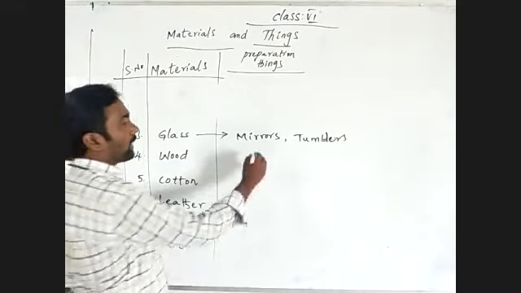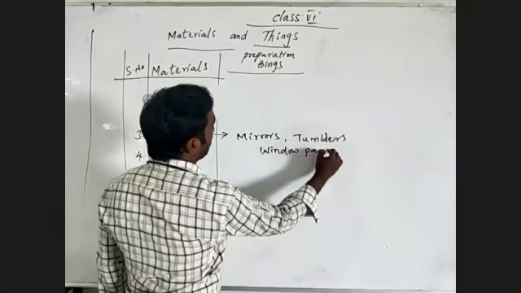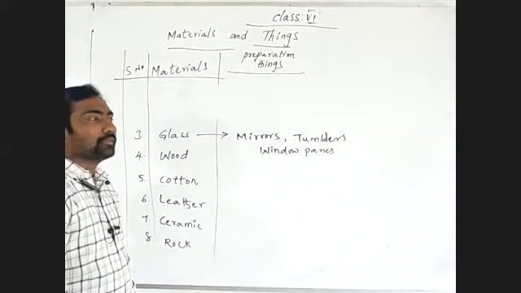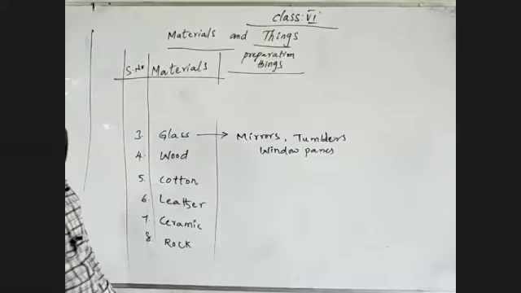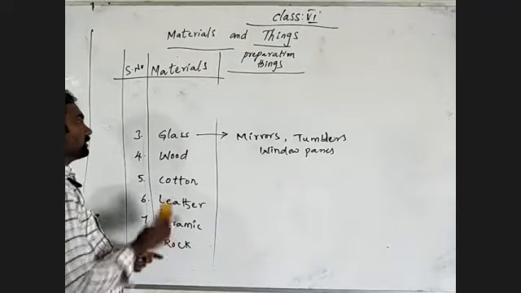We are using them, and you can still observe that. And next, wooden.